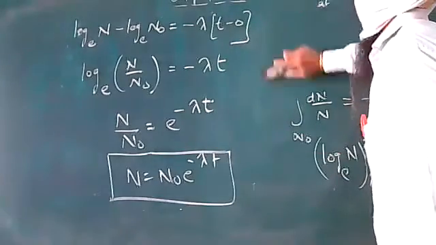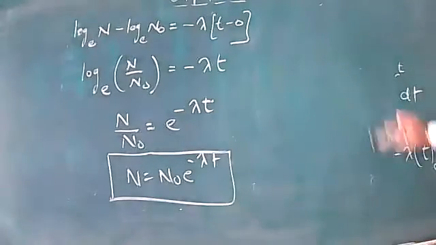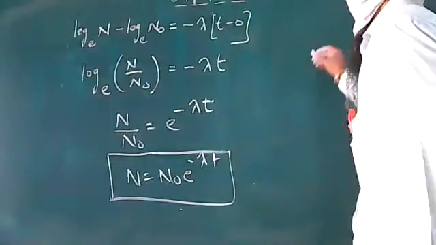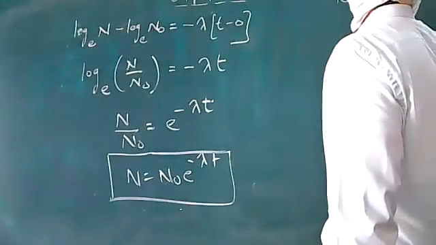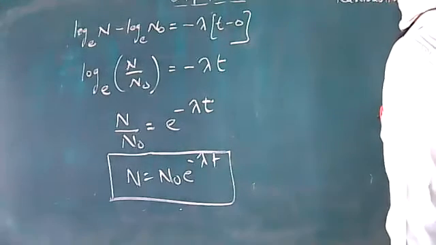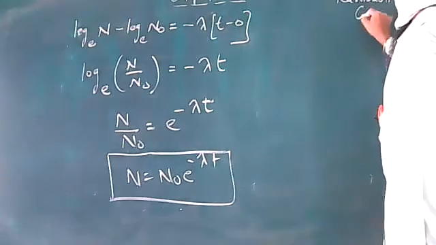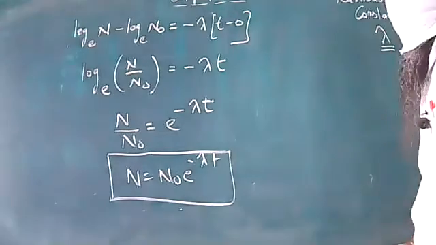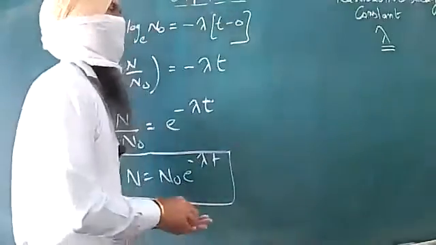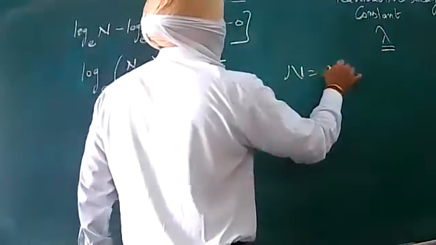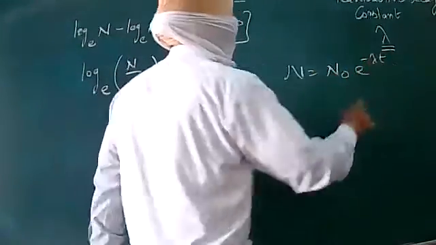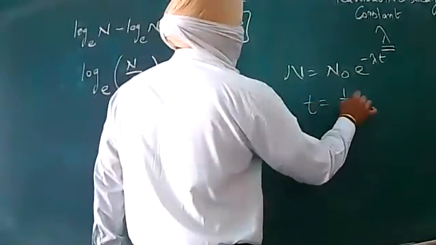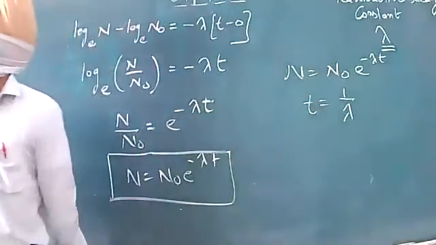So in this case, as the radioactive decay equation is available with us, let us try to find out more about the radioactive decay constant, and this constant is lambda. Let us have this discussion. We have N equal to N naught e raised to the power minus lambda t. Consider that t is equal to 1 upon lambda. Let us just substitute this.